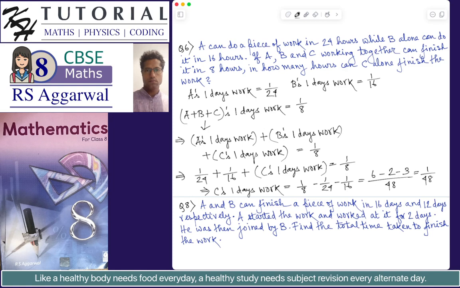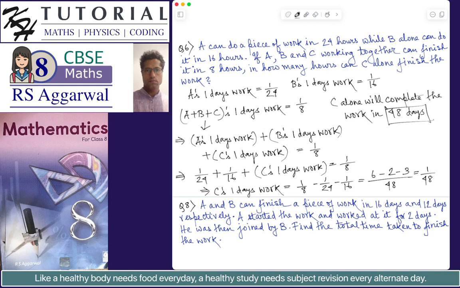So in one day, the amount of work done by C is 1 by 48. So we can say that C alone will complete the work in 48 days.